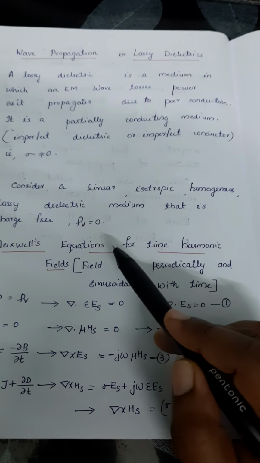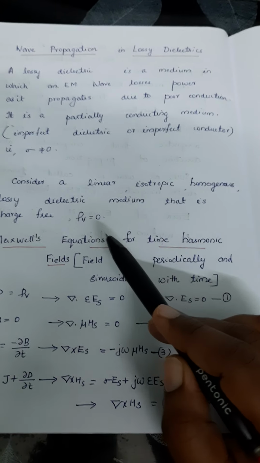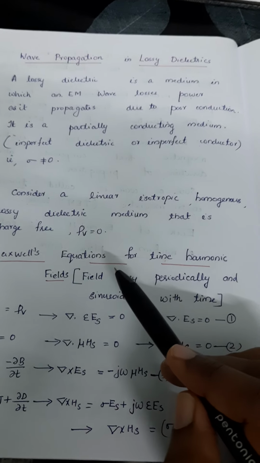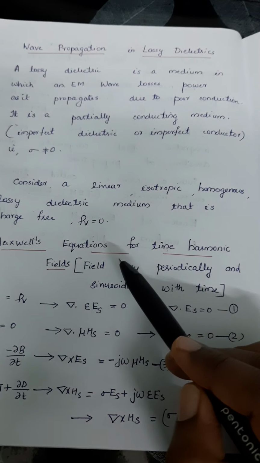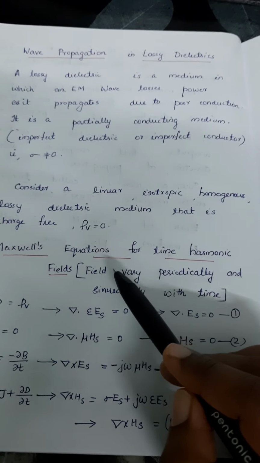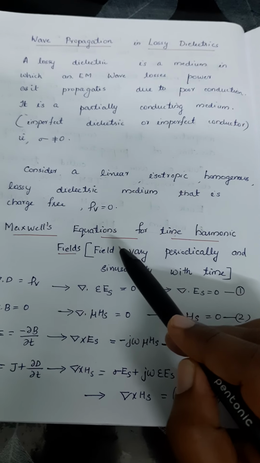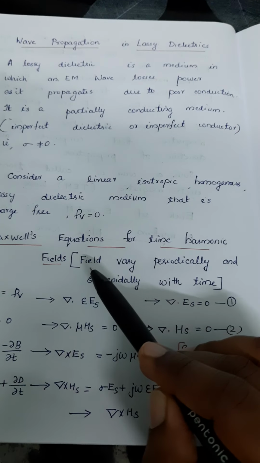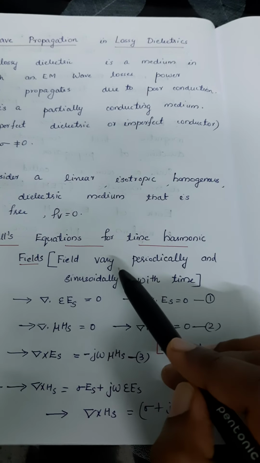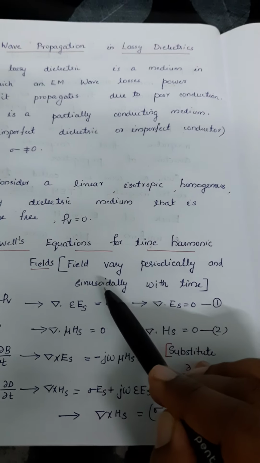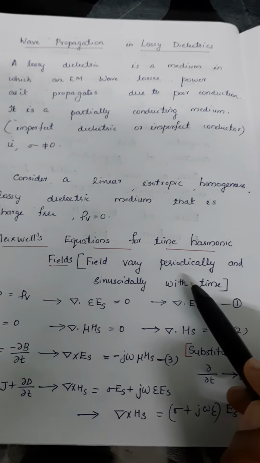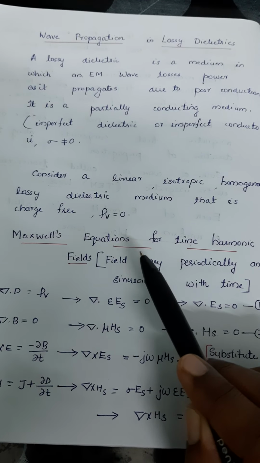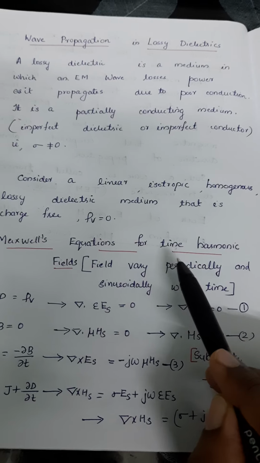For deriving the wave equation in this medium, we have to derive it from the Maxwell's equations for the time varying fields that we already studied. So here we are considering the Maxwell equations, and we are going to write them in time harmonic fields. That means the fields vary periodically and sinusoidally with time. So we have to write the Maxwell's equations for the time varying field, in the case of the time harmonic field.